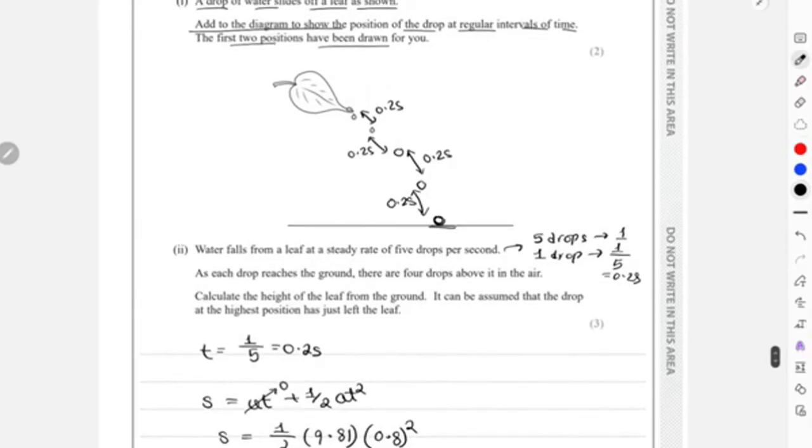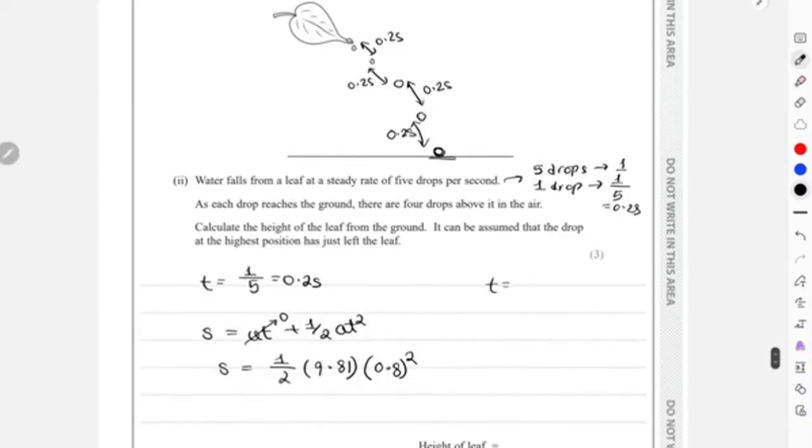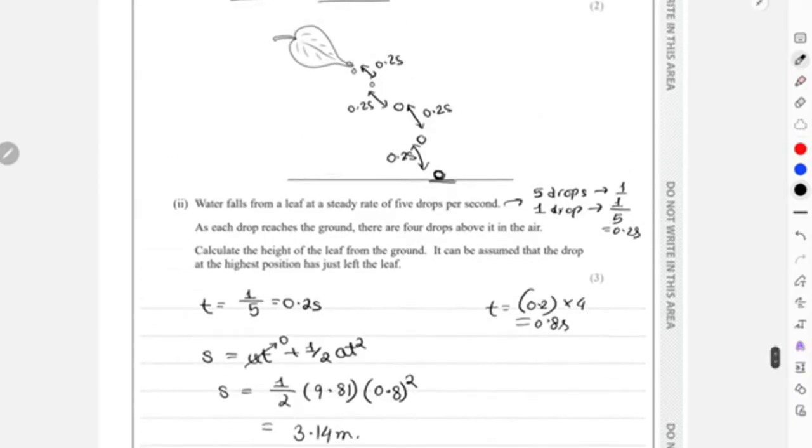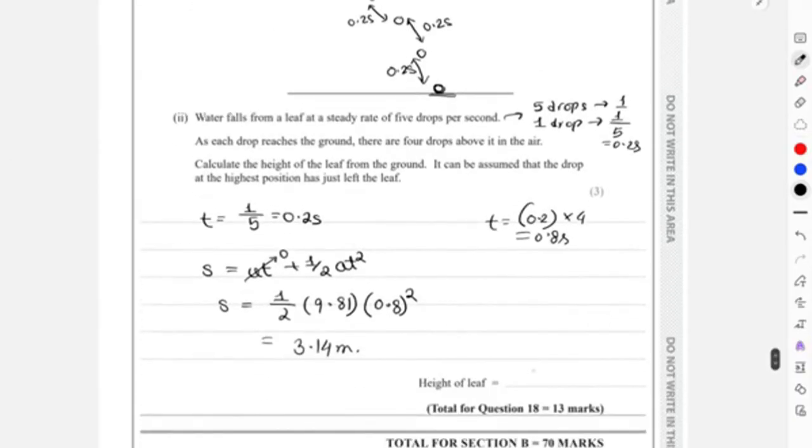Because for one drop it was taking 0.2 seconds. For 4 drops it is going to be 0.2 into 4. So that's why you get 0.8, right? So this is the overall calculation. Yeah, this is it for this entire working. 3.14 meter over here. The total distance, the height above the ground for that leaf.